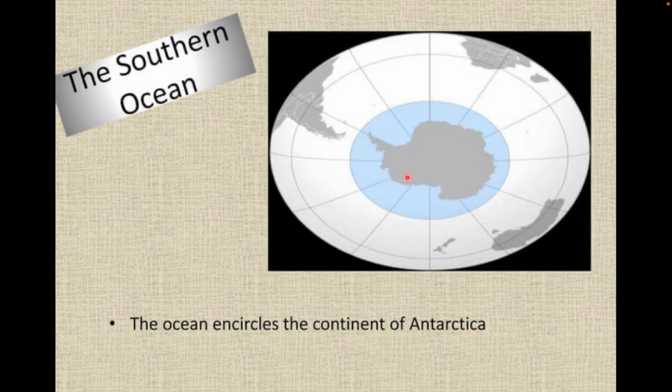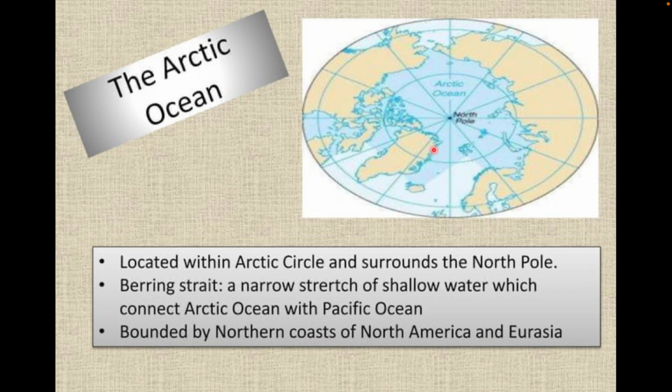Next is Southern Ocean. This particular ocean is the Southern Ocean, and it is also known as Antarctic Ocean. The south pole lies in the center of this ocean. And the last one is Arctic Ocean. Arctic Ocean is located at the North Pole.